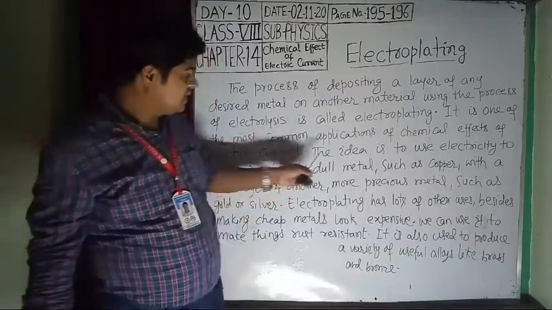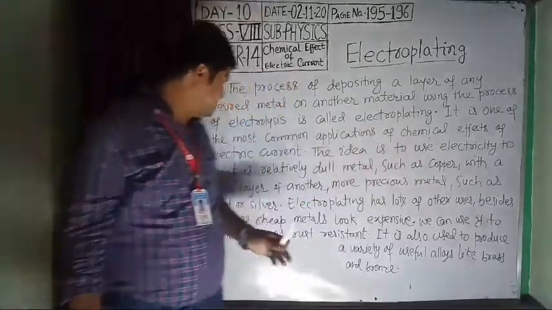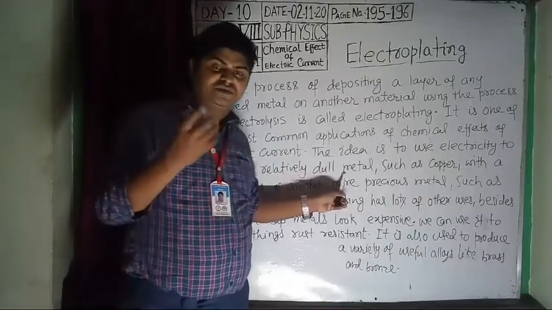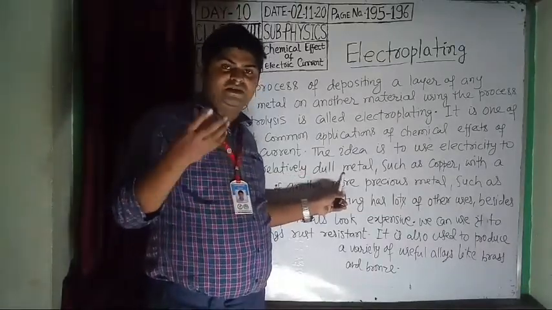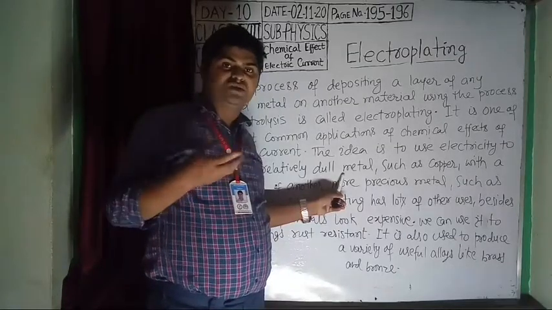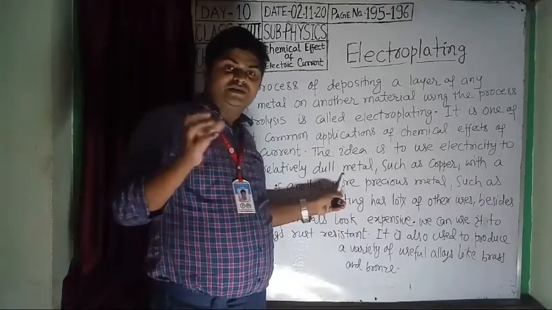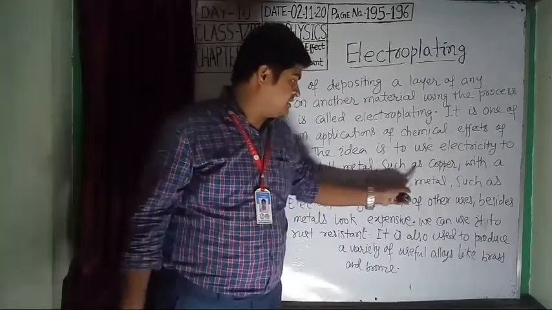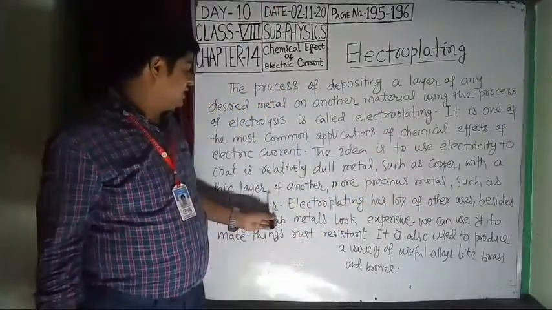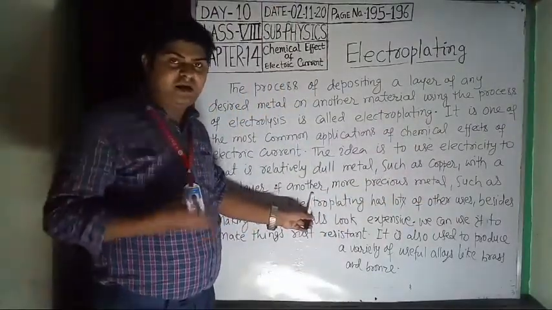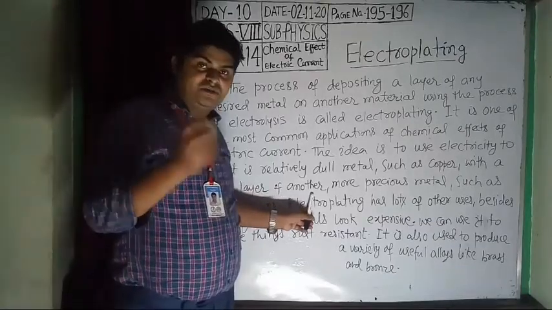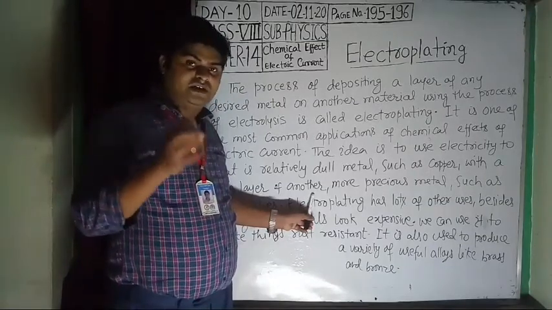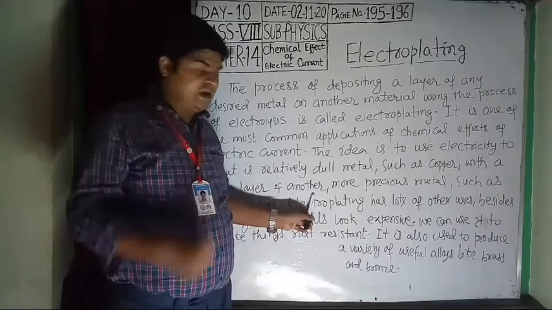The idea is to use electricity to coat a relatively dull metal. That means it is used to protect dull metals; the metals which are already strong do not need to be covered with another metal. It is used to cover dull metal with another metal, such as copper with a thin layer of another. For example, iron is exposed to the air and gets rusted, so iron is protected by a thin layer, which is called electroplating.